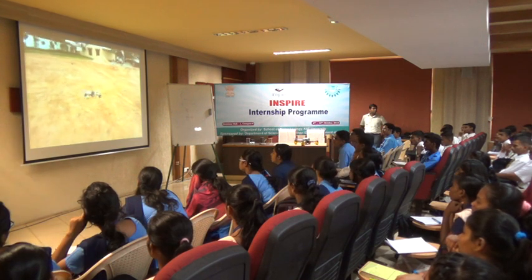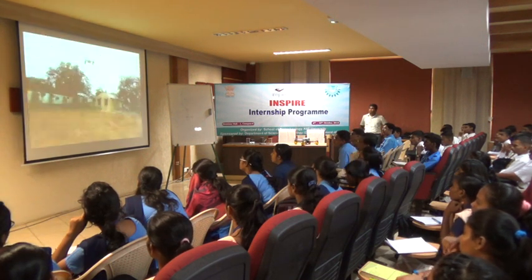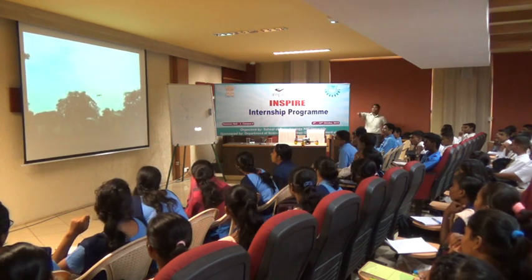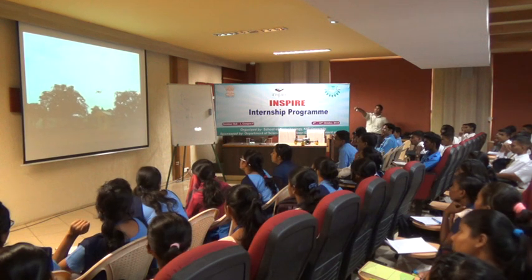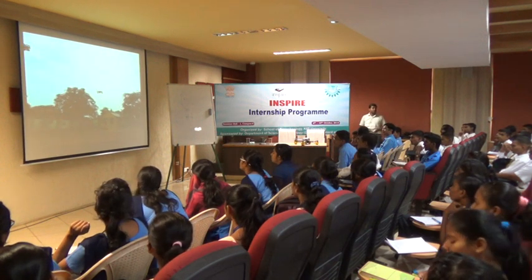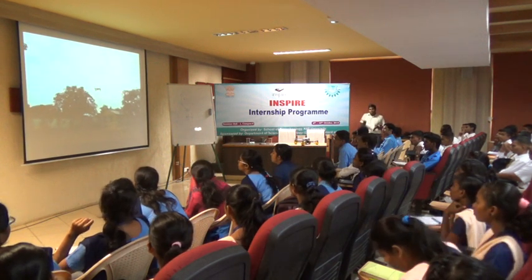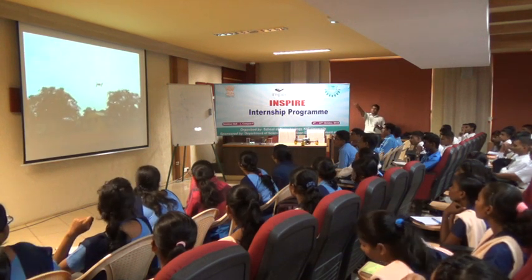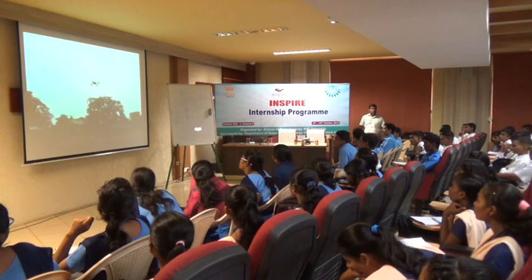Get that? Again, I will change the altitude from one level to another level, and it will maintain that level also. For the sake of testing, we have changed from one altitude to another altitude. It is maintaining that Z axis, and it will hover at that point.